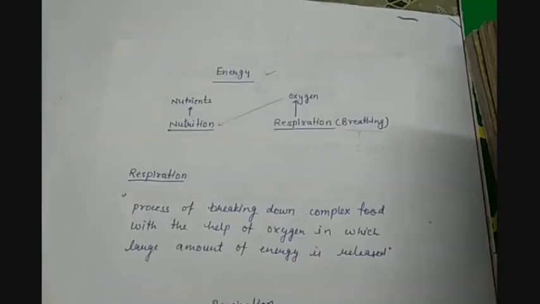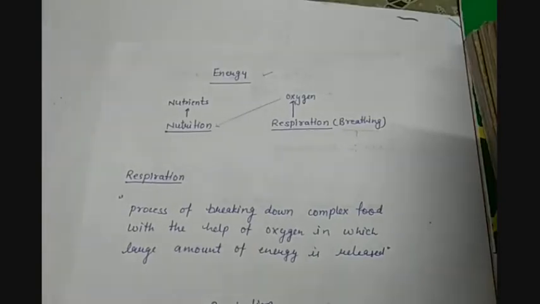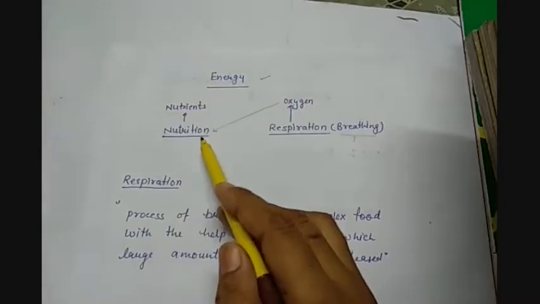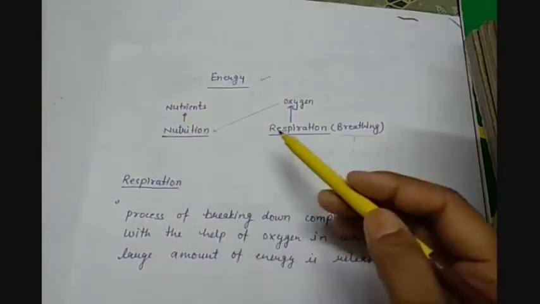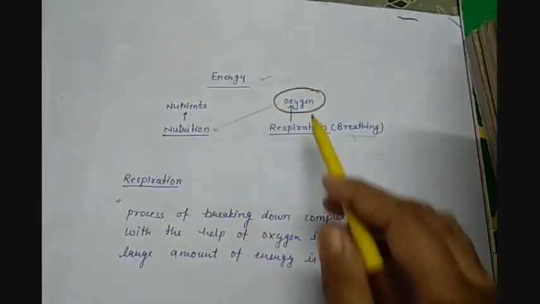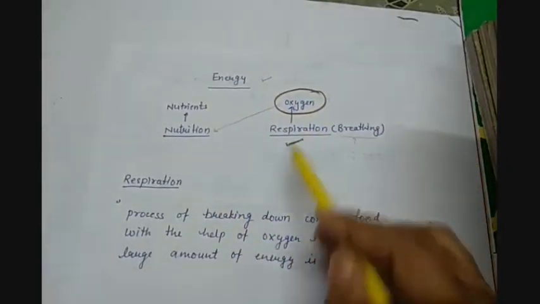Now let's quickly do respiration, which is the second life process. Basically, we need energy, and this energy comes from the nutrition that we have taken in from the food. But this food has to get oxidized with the help of oxygen. From where will we get the oxygen? From respiration. So now let us see what respiration is.